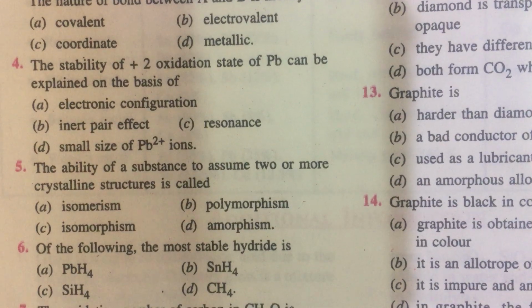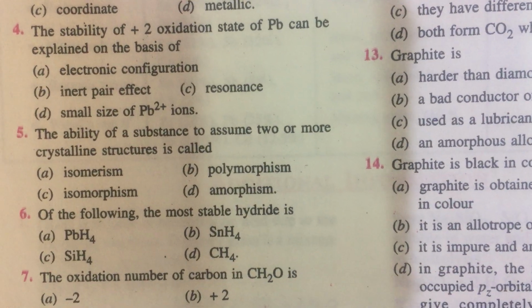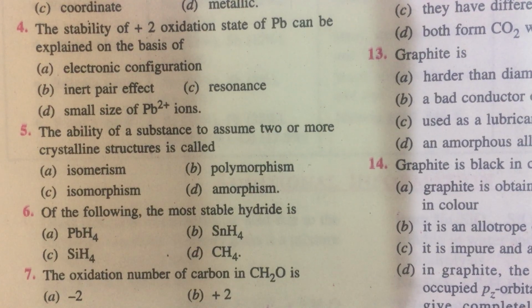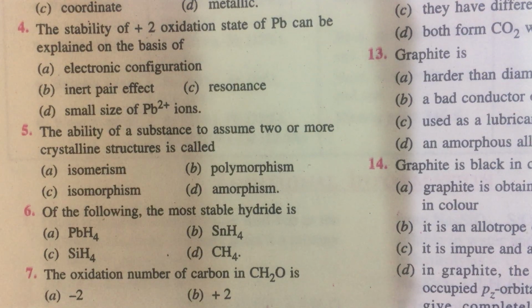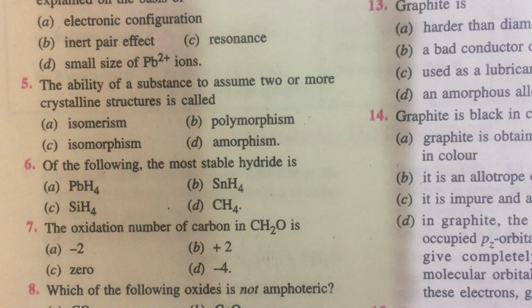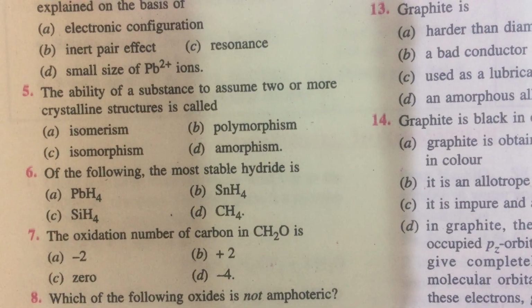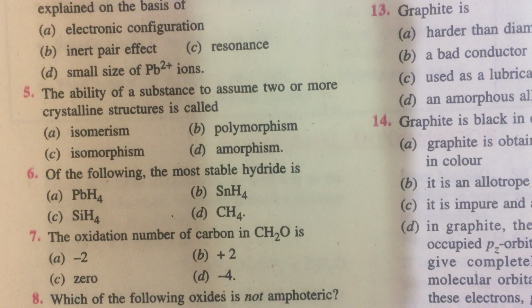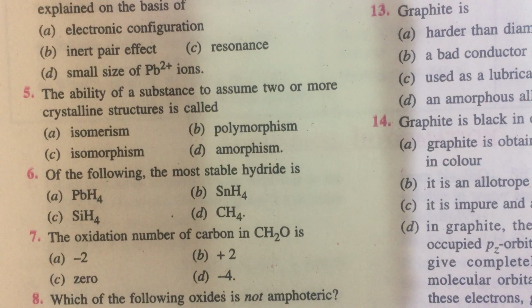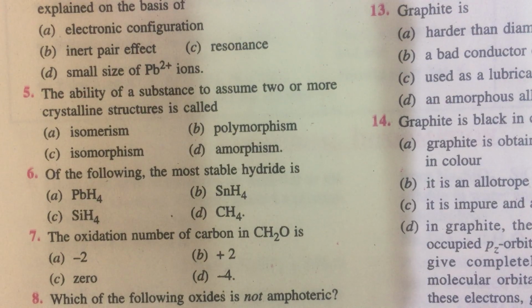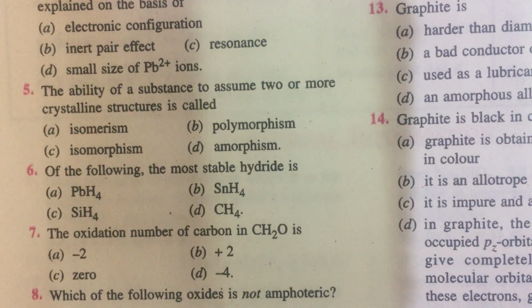And of the following, the most stable hydride. In any family, the stability of hydrides decreases down the group. So CH4 is supposed to be most stable and PbH4 is least stable. The answer to question 6 must be D. The oxidation number of carbon in CH2O. CH2O represents a compound called formaldehyde, H-C double bond O-H, HCHO. Carbon is sp2 hybridized and the oxidation state of carbon is 0.